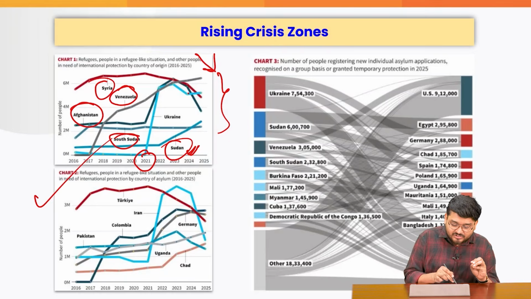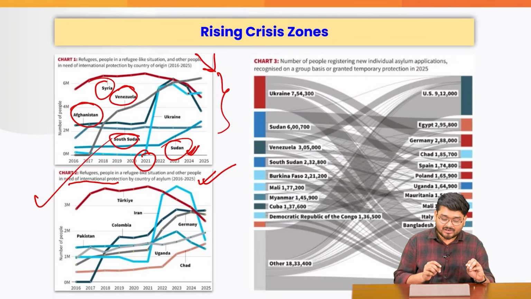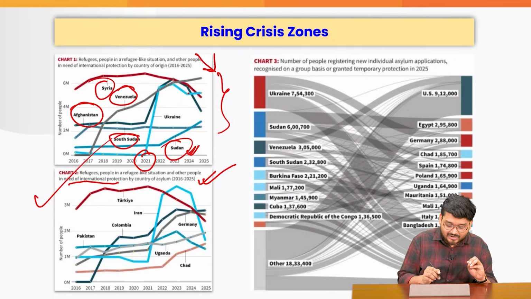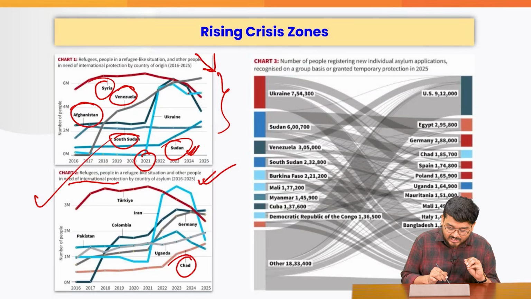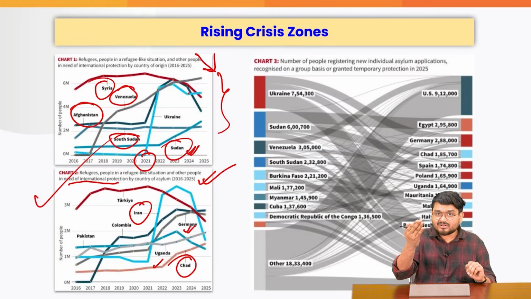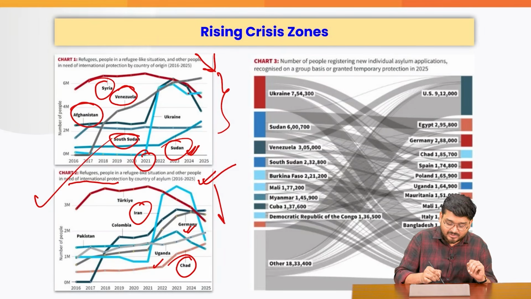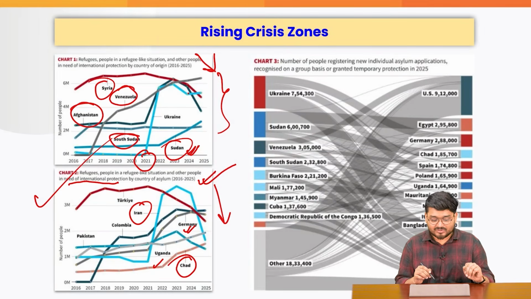Also, refugees, people in a refugee-like situation, and other people in need of international protection by country of asylum. This is where we understand that Chad is on an increasing trend. Uganda, increasing trend. Germany, stable or declining. We have also seen Iran, which increased earlier, and it has been decreasing. Turkey, decreasing.